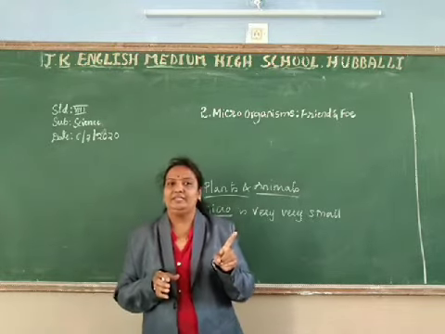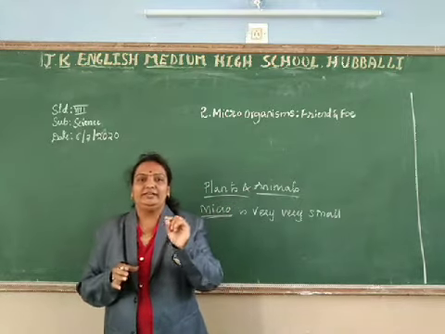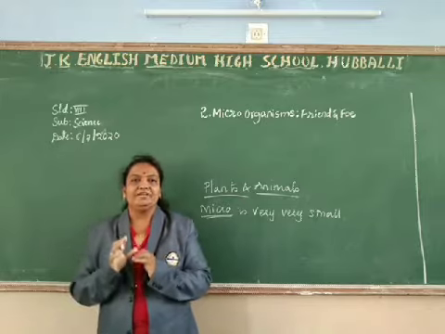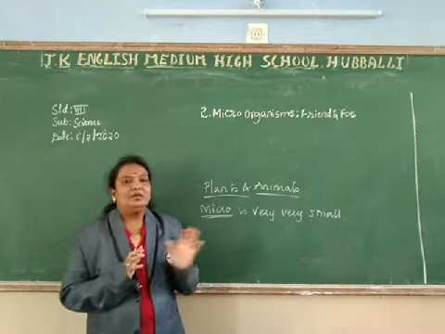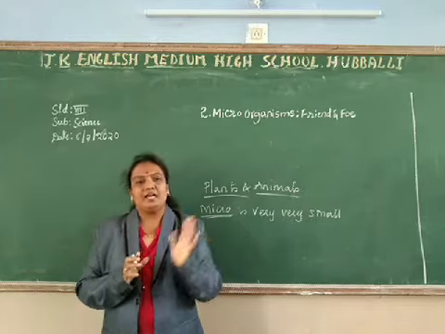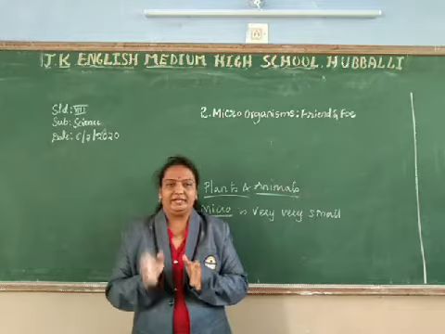There also you can see microorganisms moving around in those 2 to 3 drops of water. That means whatever substance we have on the earth, everything is full of microorganisms. Some microorganisms are seen by the naked eye, and some are seen only under the microscope.